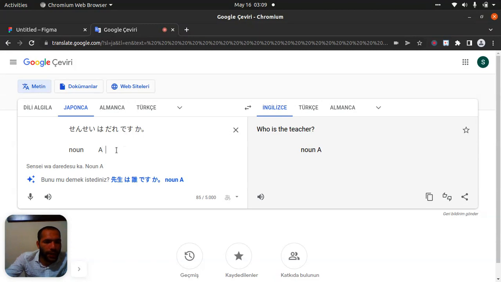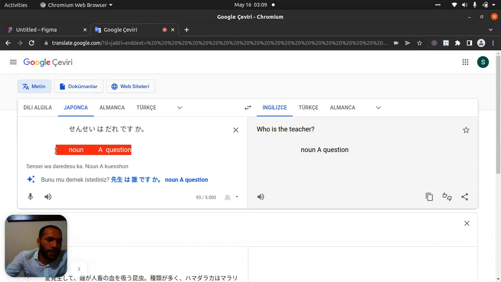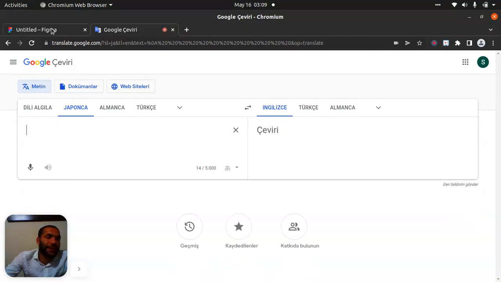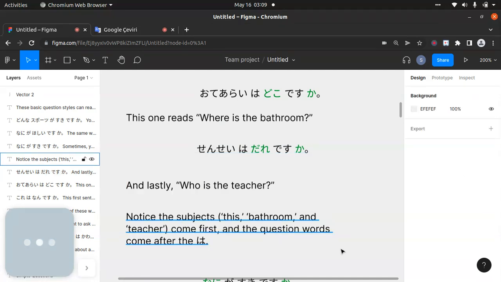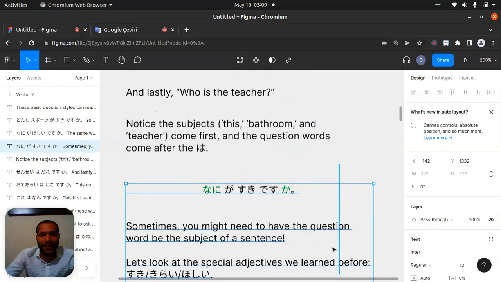After that, we have the question word. Let's say question. And after the question, we have desu. Then we have ka. Okay. So, who is the teacher? You understand? Sensei wa dare desu ka? Like that. Who is the teacher? Notice the subject, the noun, comes first and the question words come after. I told you like that before.